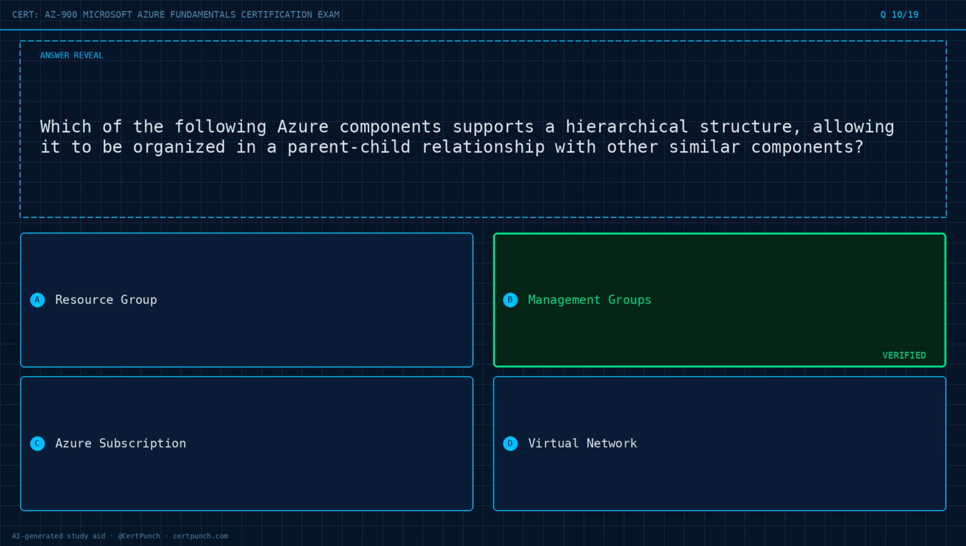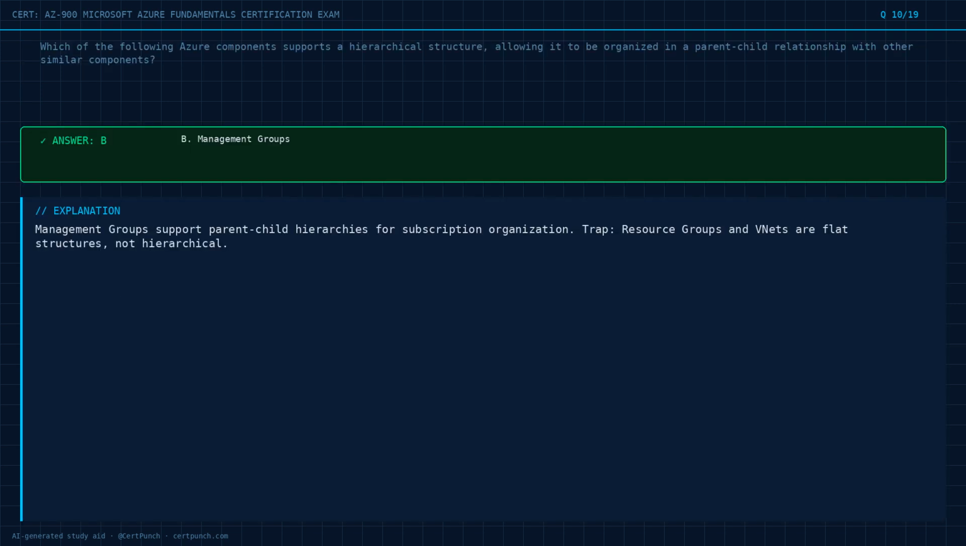The answer is option B. Exam logic: Management groups support parent-child hierarchies for subscription organization. Trap: resource groups and VNets are flat structures, not hierarchical.